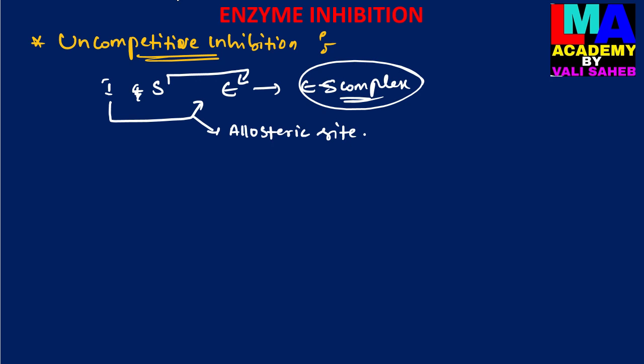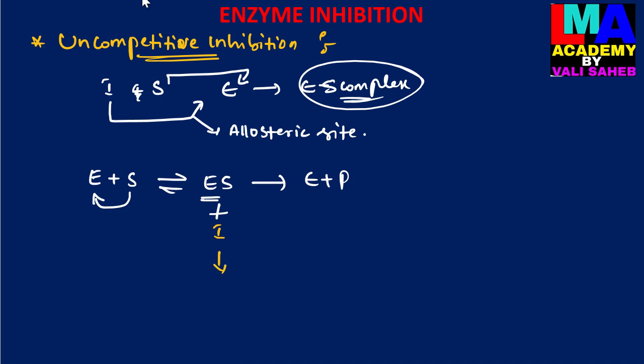But in the uncompetitive inhibition process, the reaction will be inhibited only in the enzyme substrate complex. The inhibitor does not inhibit the catalytic activity of the enzyme in its free form, but when the substrate molecule binds with the active site to form an enzyme substrate complex, only then does the inhibitor bind with the enzyme substrate complex and form an enzyme substrate inhibitor complex.